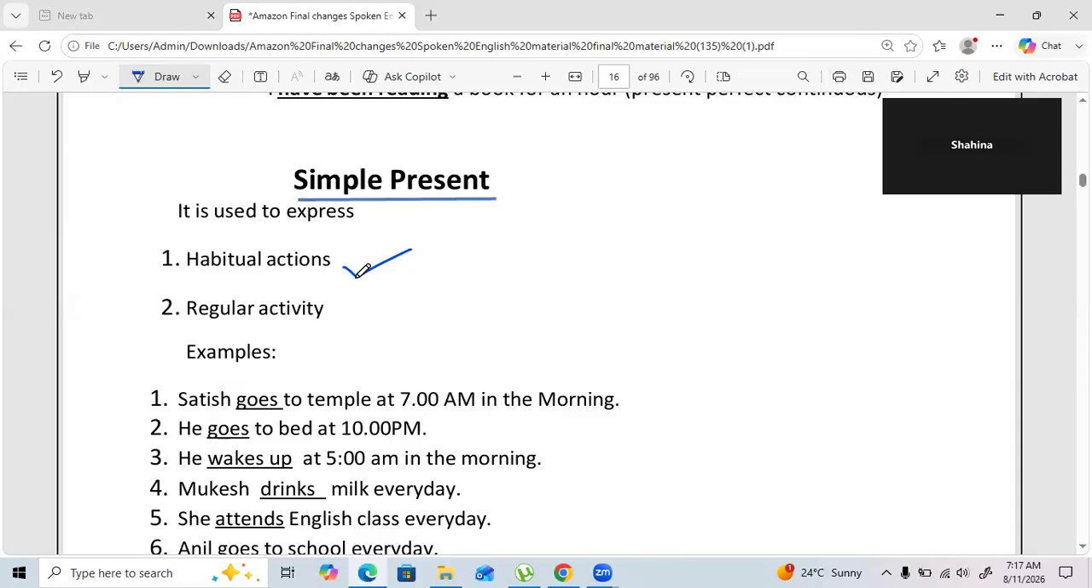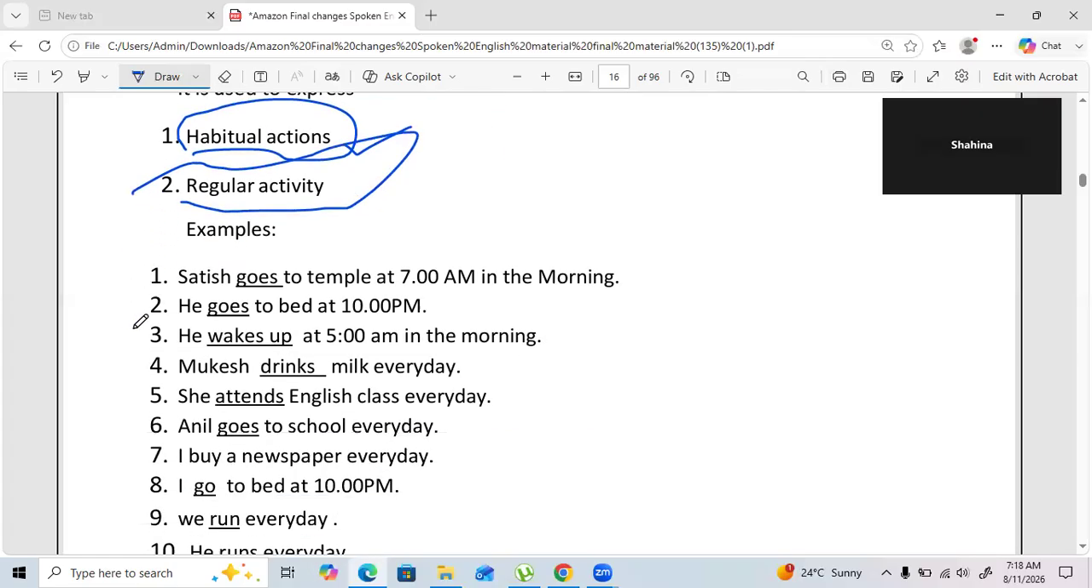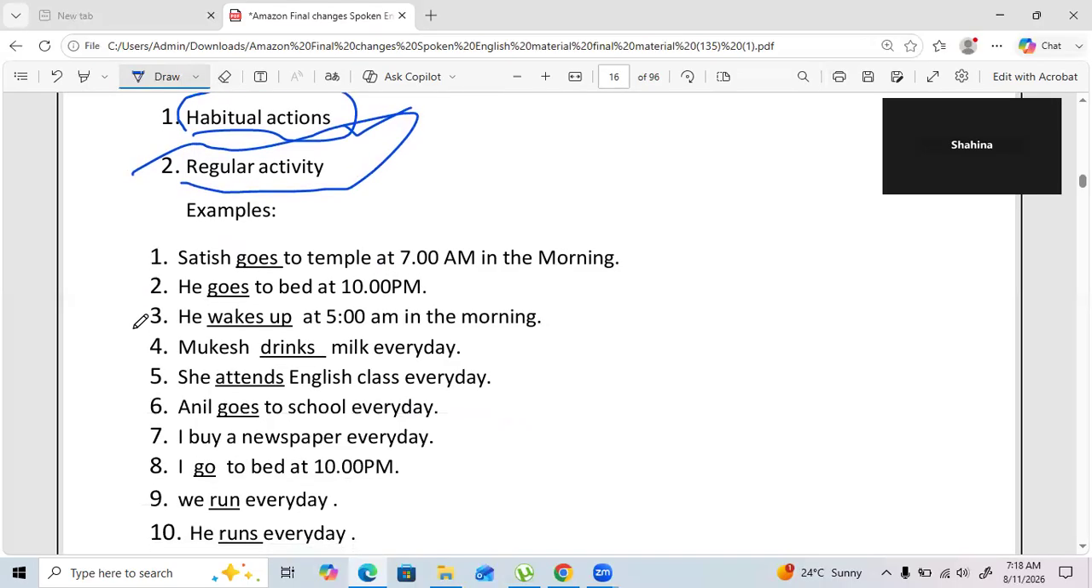Fine. So all the habitual actions come under simple present. Then how about regular activities? Regular activities are what we do on a regular basis. For example, I wake up, I freshen up, then I take my breakfast. After that, I attend my classes. So all these things come under simple present, that is regular activity.